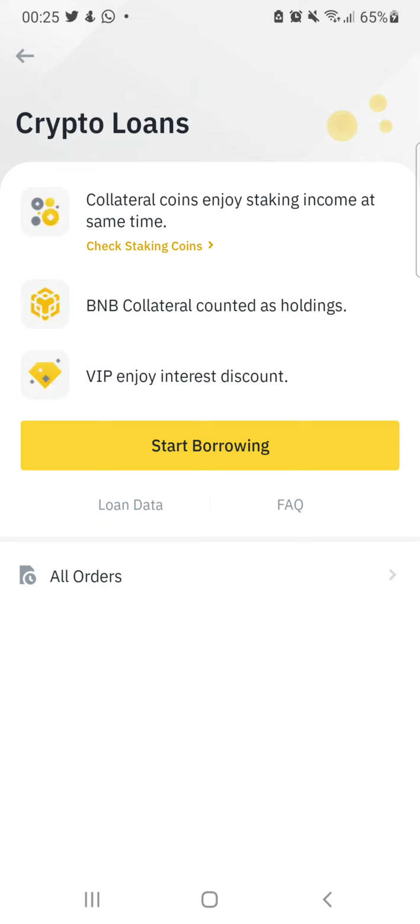I can also withdraw it and use it to start up a new business or to help my existing business. I can also withdraw it and buy any physical product that I want to buy, right? You can even buy a car, you can use that loan to do anything. So this is one good thing about it, right?